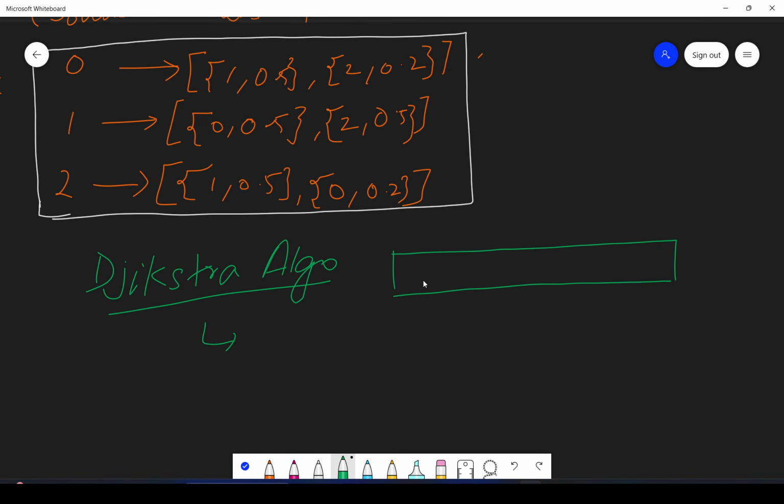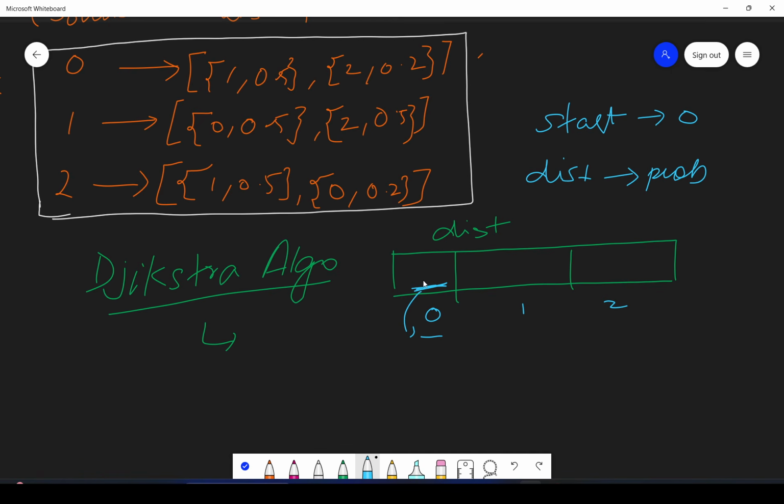It has a distance vector, right? Which stores the distance basically of every vertex from the start vertex. So if your start vertex is 0, right? So this will be storing the distance, or here it is the probability, right? Whenever I'm saying distance in the question, it means the probability.